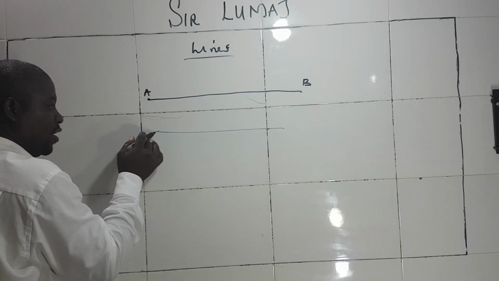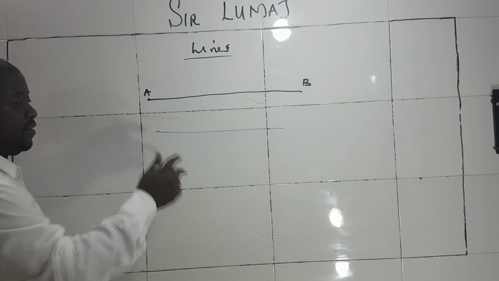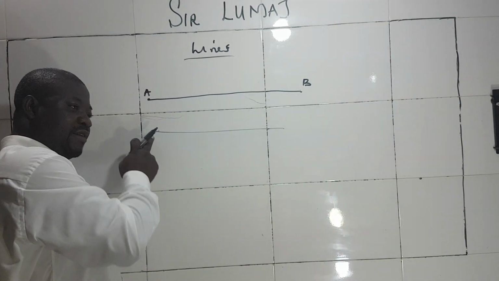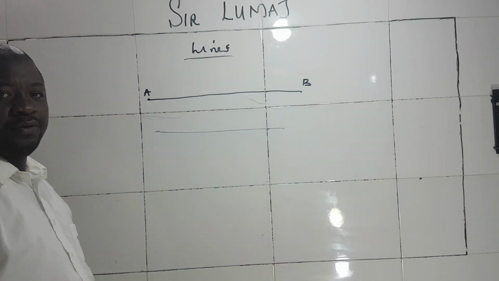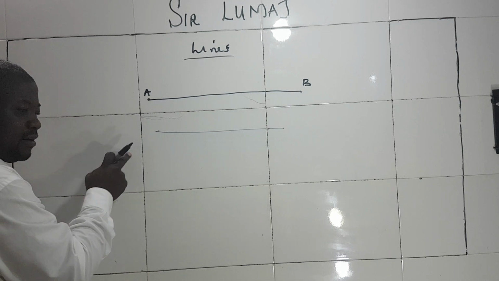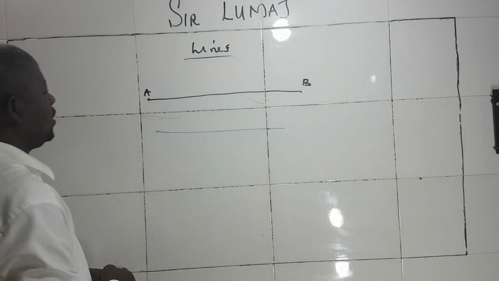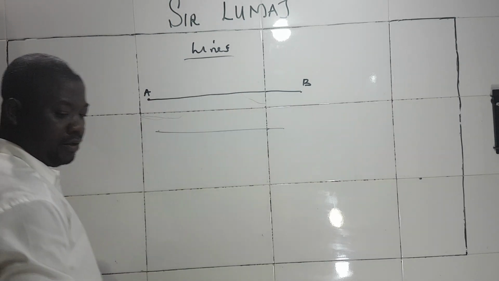If I hadn't started somewhere, you may not even know the beginning. It will just be continuous. From here, this is the beginning, because I've started from somewhere. But the end, you may not know. So in mathematics, you try to pick some points on the lines, then work with it. Like we have A to B.